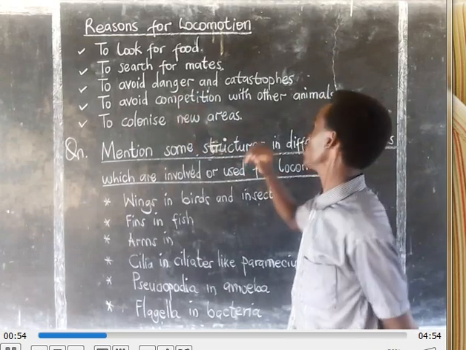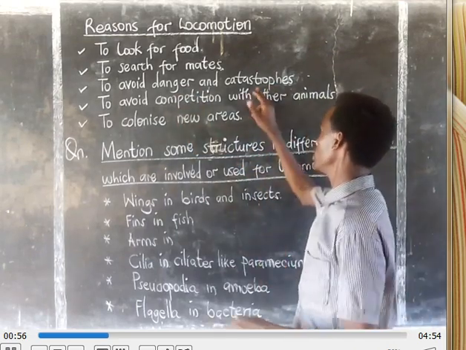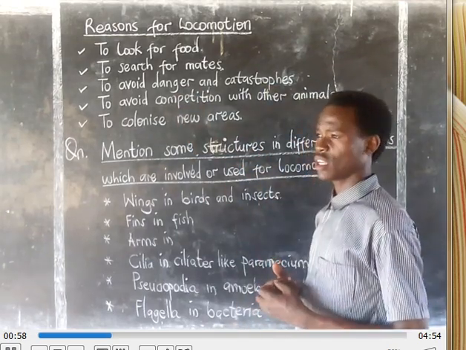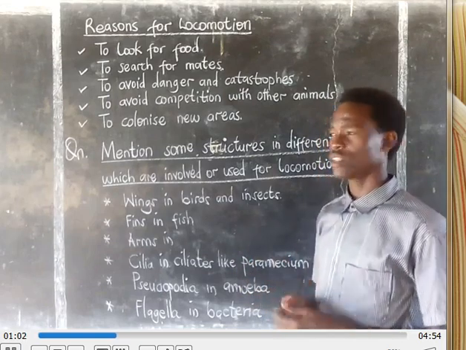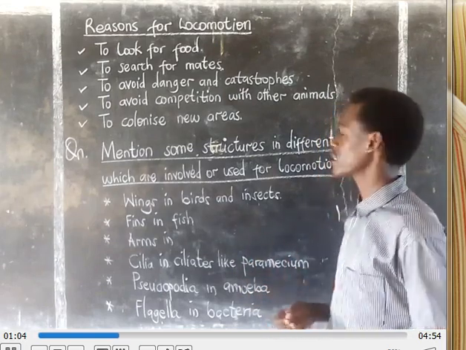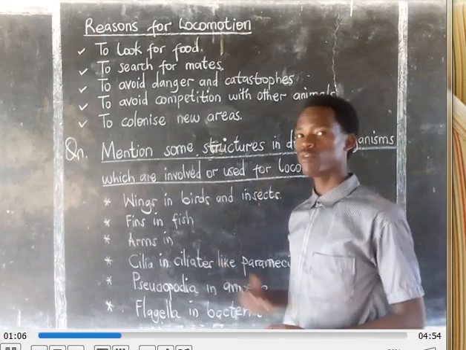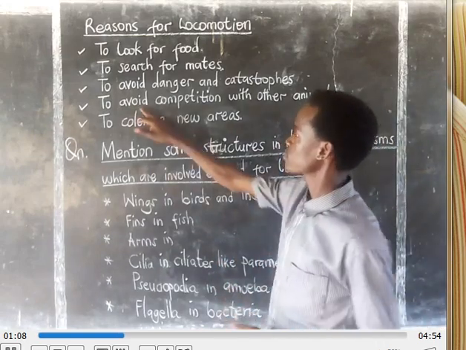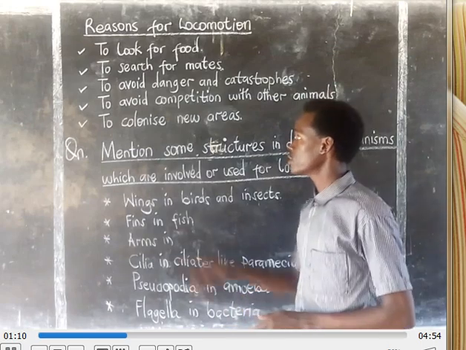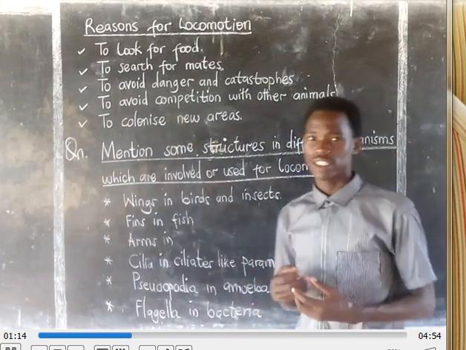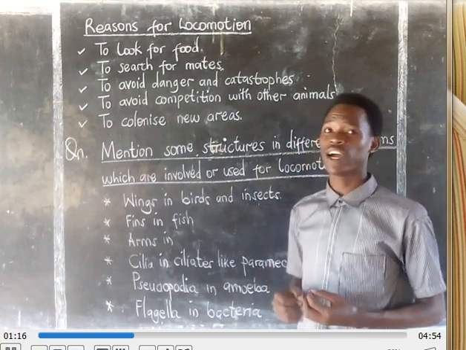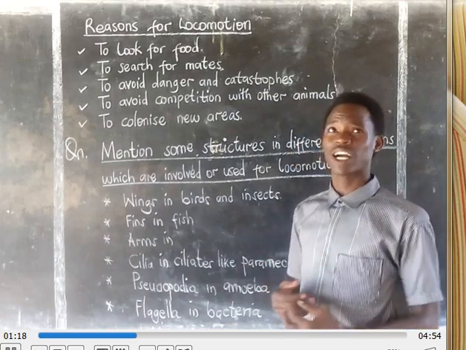There is also an advantage that when organisms move from one place to another, they avoid danger. An organism can avoid catastrophes, like harsh conditions that may develop, like floods, droughts, and so many others. That's why you've seen very many people move from one place to another. There is also the reason of avoiding competition with other animals. Just imagine you are in an area and competition has come in there.